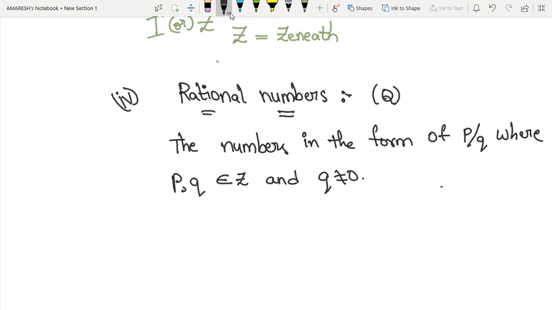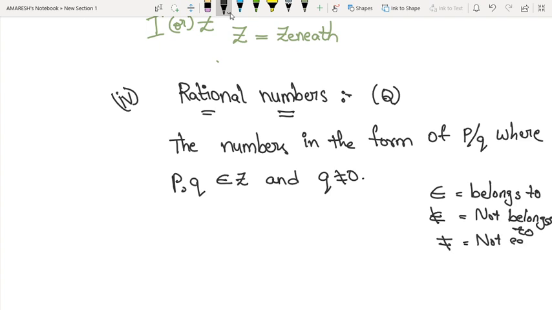It is very important. This is the symbol for belongs to, and this is the symbol for not belongs to. These are very important symbols. And this is the symbol for not equals to. Okay, let's come into the topic where Q not equals to 0.